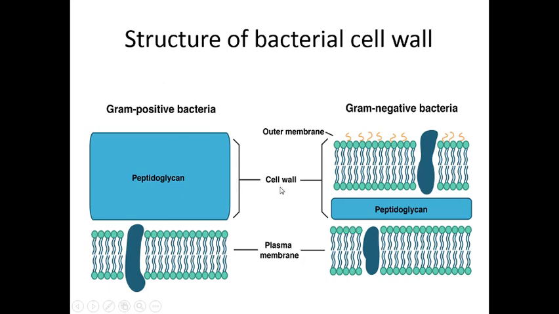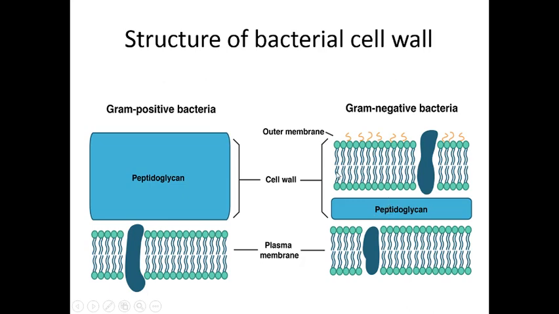In gram negative bacteria, you can see the plasma membrane and the peptidoglycan layer. But when we compare the peptidoglycan layer of gram negative bacteria with gram positive bacteria, we find that in gram positive bacteria the peptidoglycan layer is much thicker as compared to gram negative bacteria.